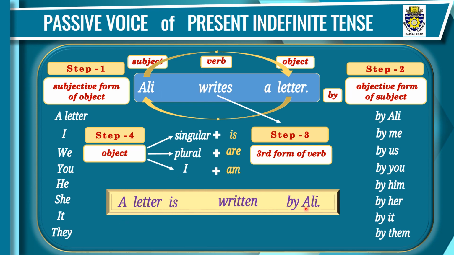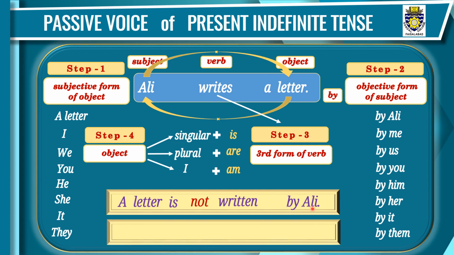Dear students, if we want to change it into negative, we'll write not just after this helping verb is. I want to tell you, whatever sentence you are doing, if there is a helping verb in it, just write not after that helping verb. It will be changed into negative. So the negative of this sentence will be, a letter is not written by Ali.